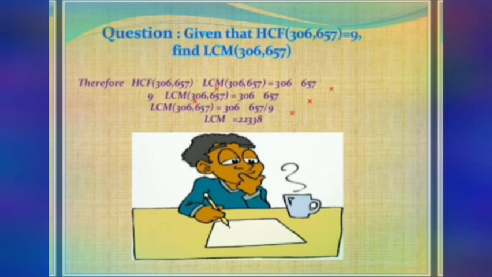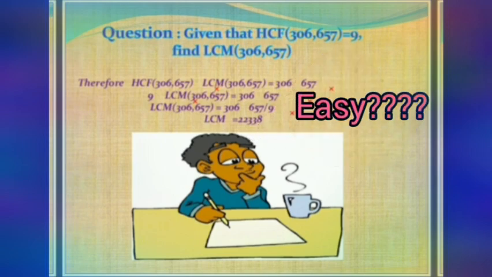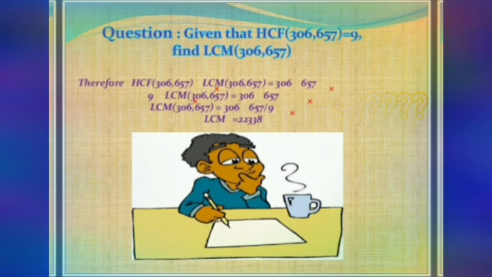HCF into LCM equals A into B. Here HCF is given, so LCM is A into B divided by HCF. A is 306, B is 657, so 306 into 657 divided by 9.